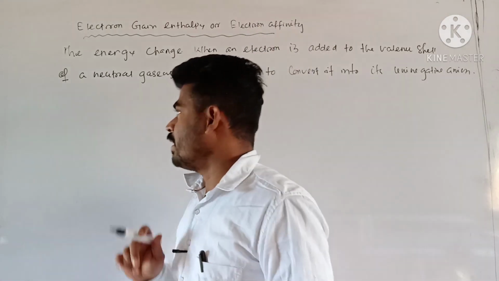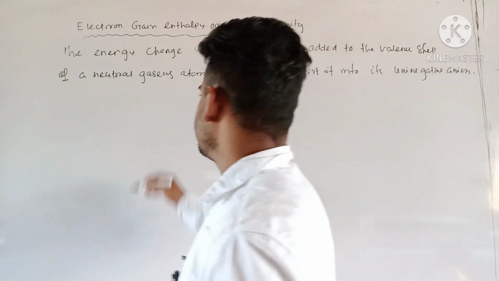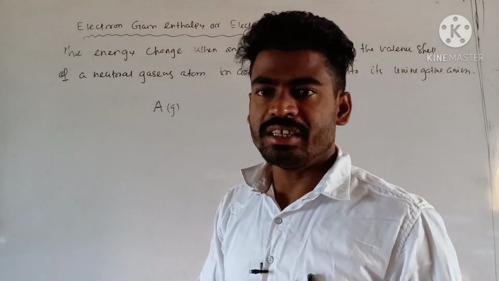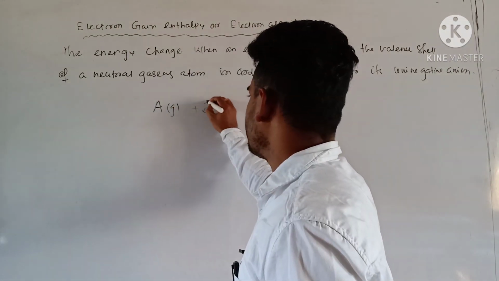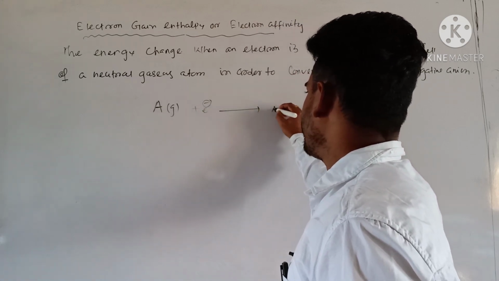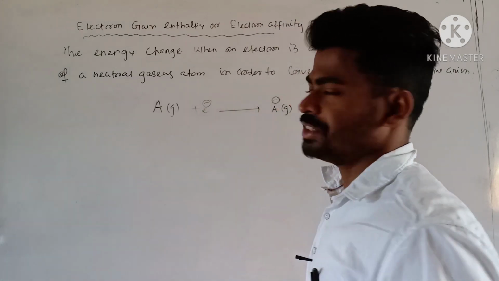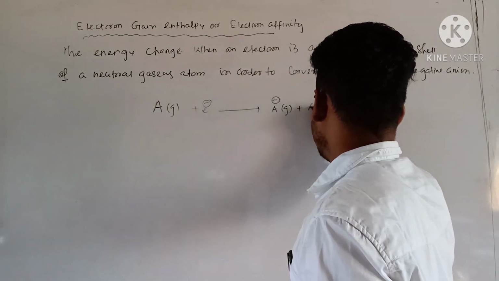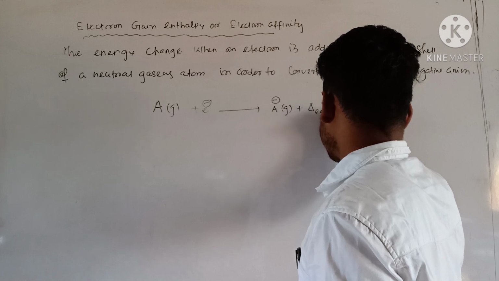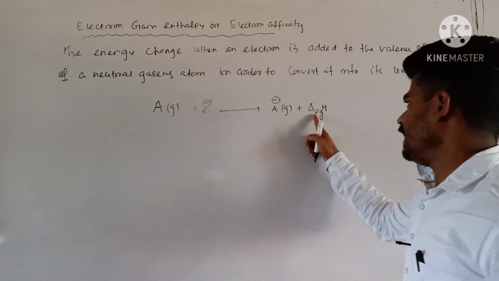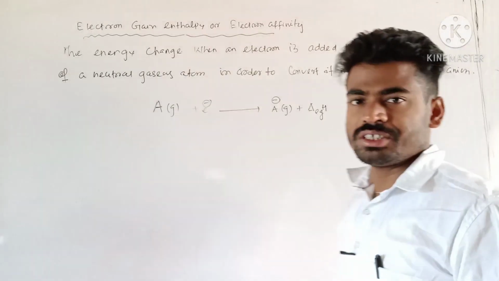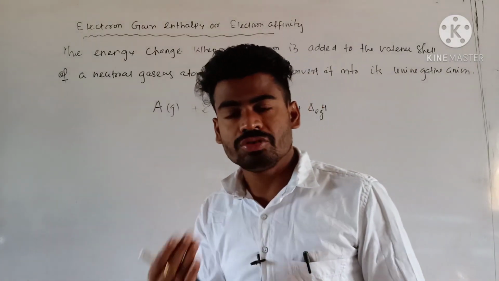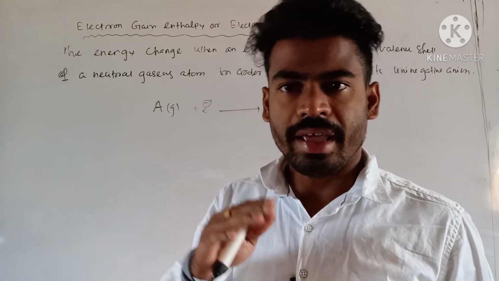That means, if I represent, suppose A present in its gaseous form gains one electron and gets converted into A minus, its uni-negative anion, plus I can write over here del EGH. So this is electron gain enthalpy, that means energy change. Mostly this del EGH is negative, that is exothermic in nature.